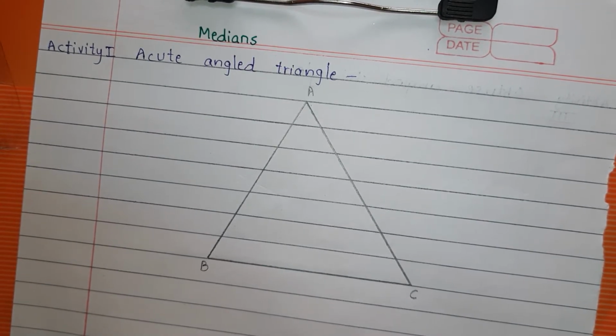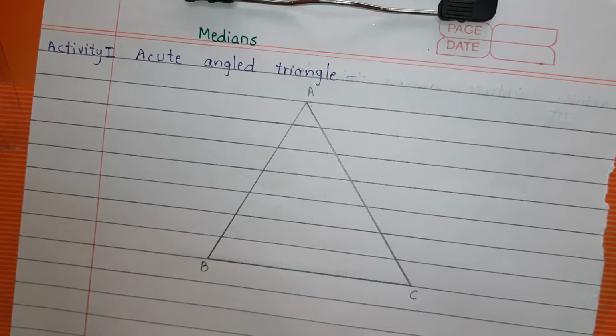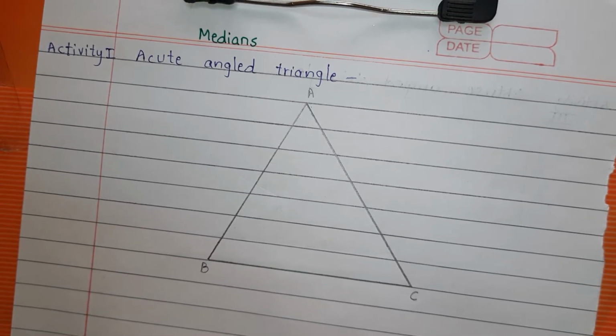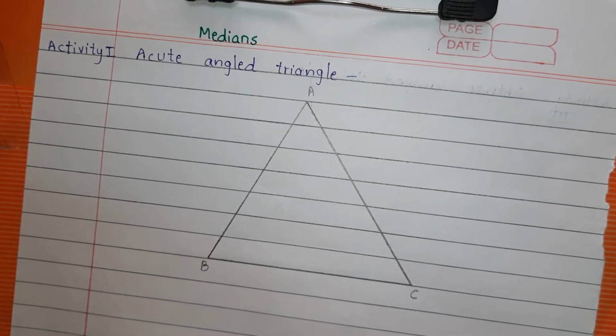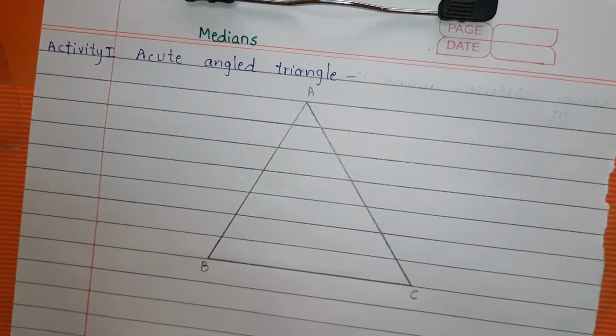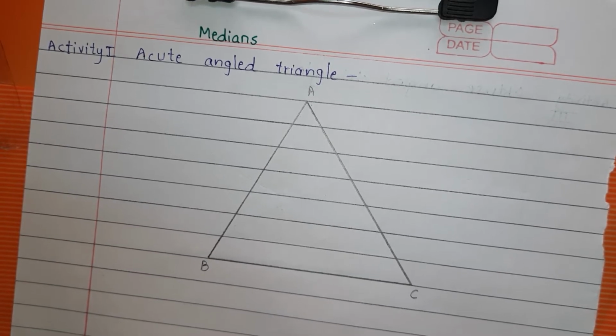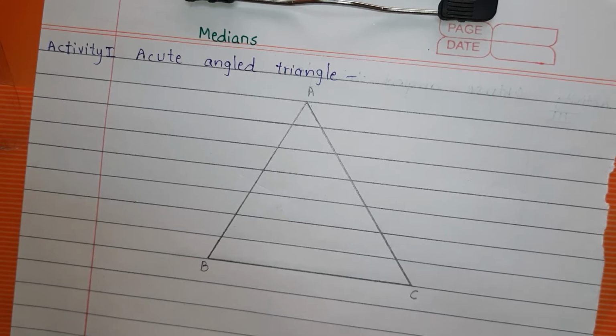We will use the method of drawing perpendicular bisector. Bisector means what? It divides a segment into two equal parts. And midpoint means what? It also divides the segment into two equal parts. So for finding the midpoint, we have to draw the perpendicular bisector.